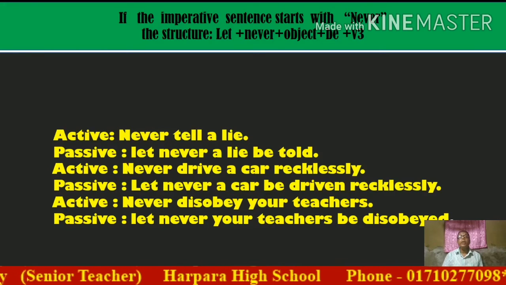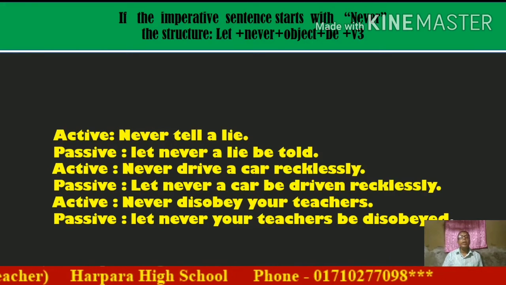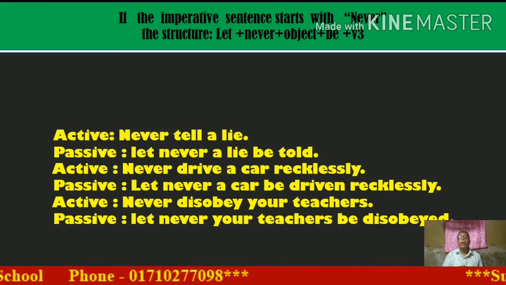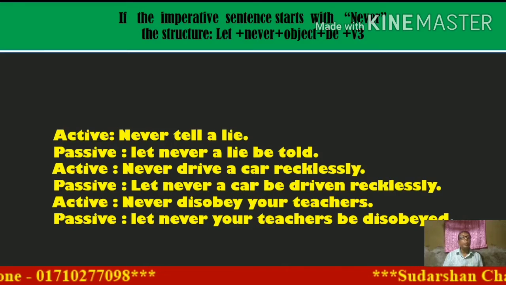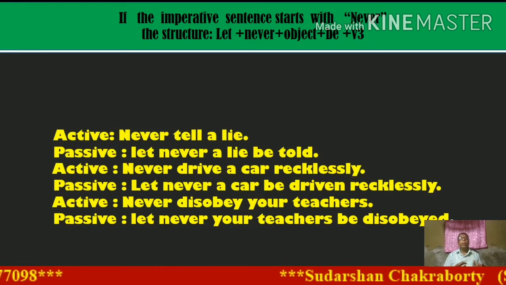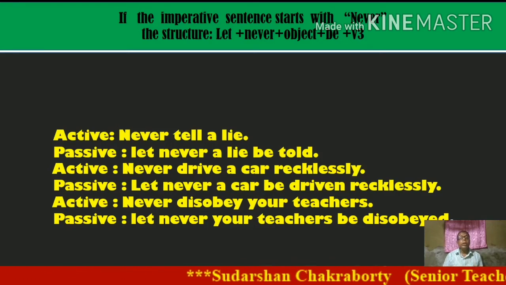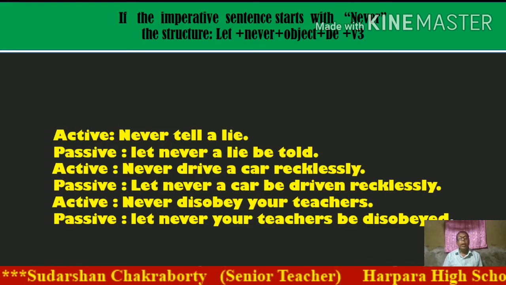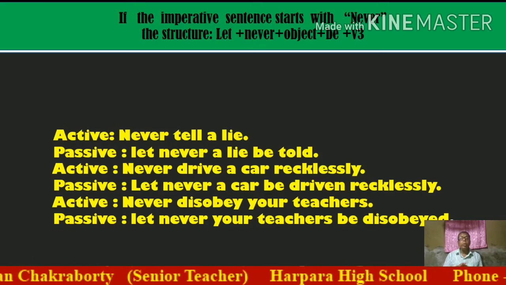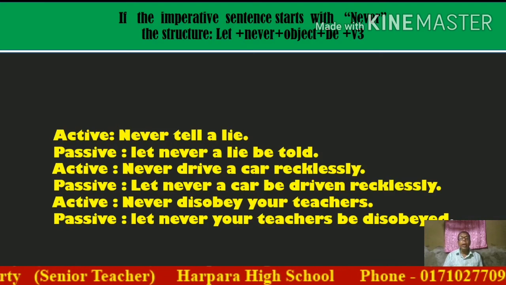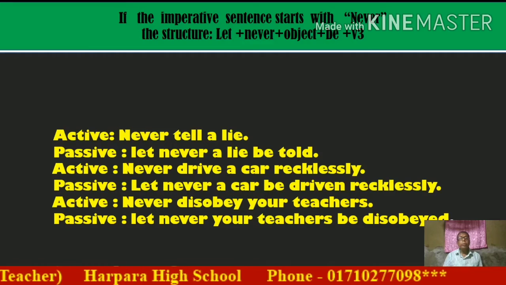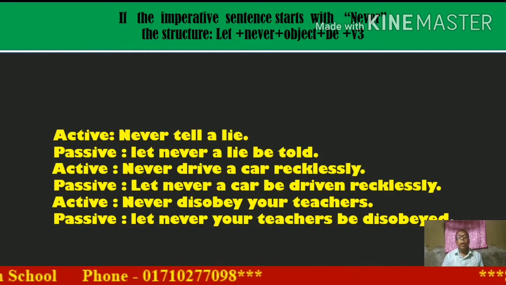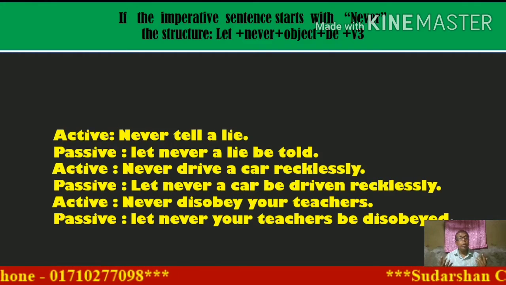If the imperative sentence starts with never, this structure will be let plus never plus object plus be plus V3. V3 means past participle form. Active: never tell a lie. When we change the sentence from active to passive, at first let, next never, next the object will be the subject, in this case the subject lie, next be, next the principal verb in past participle form. In this sentence the principal verb is tell, so tell will be past participle told.